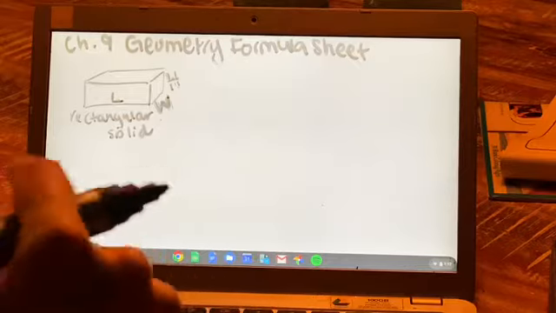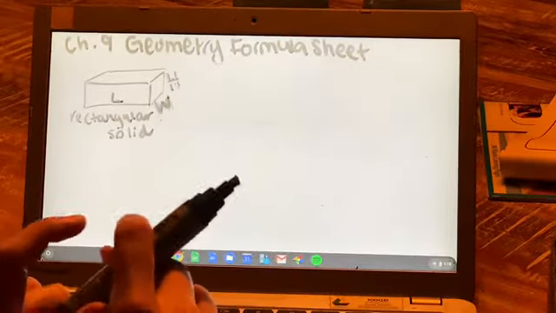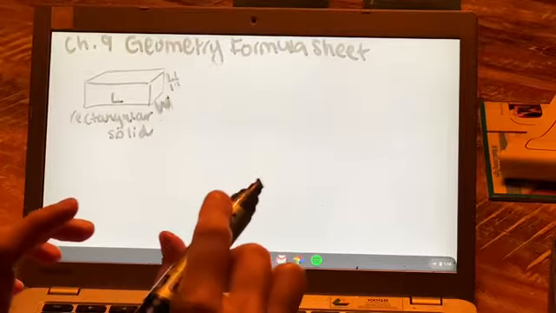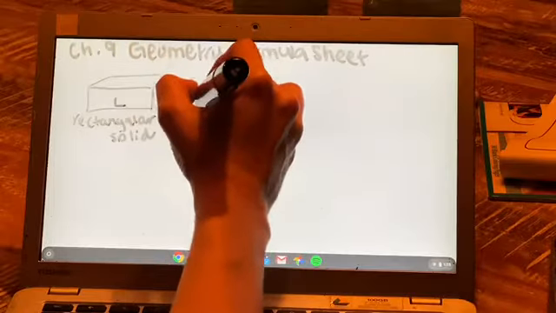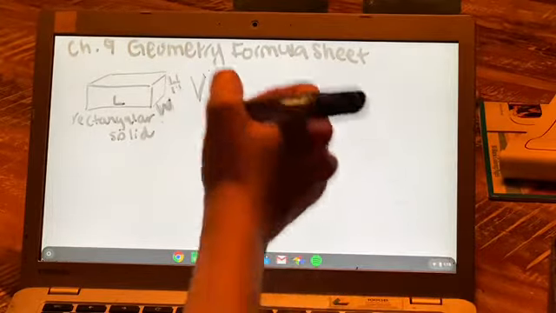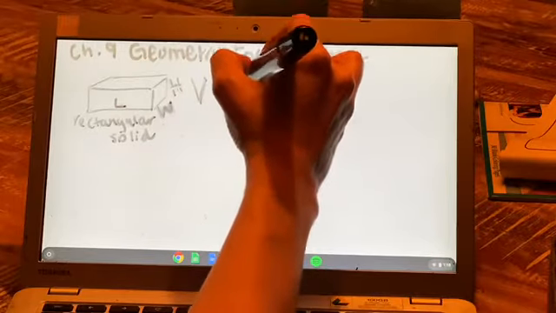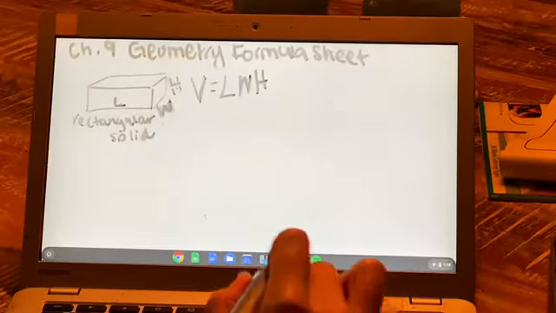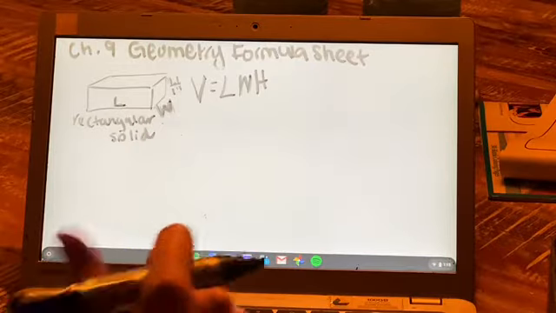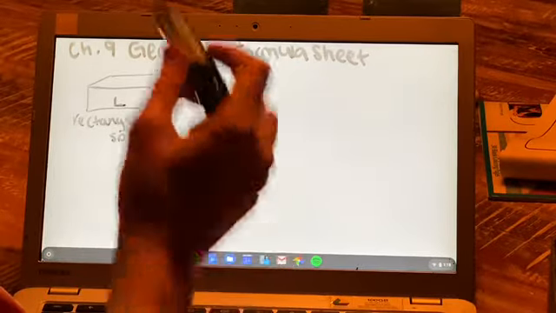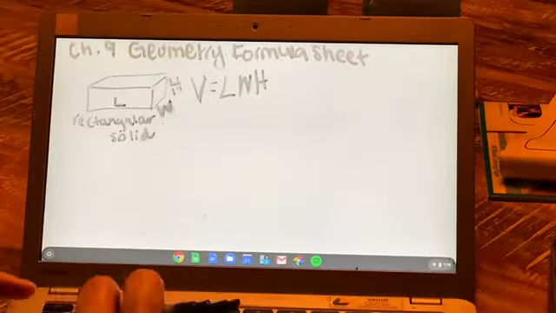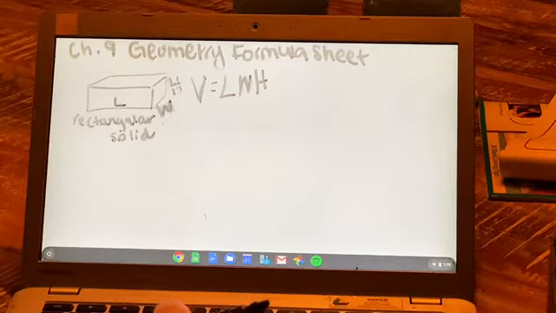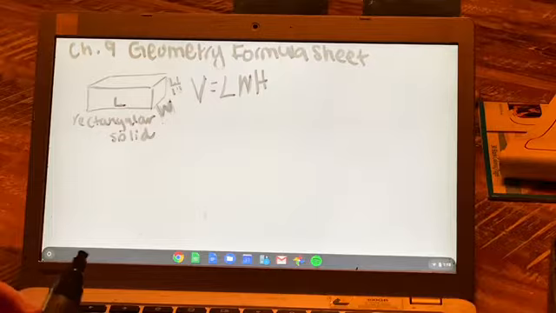Think about filling it up with little cubes. Okay, let's say this is centimeters. I could fill this up with little cubed centimeters and see how many fit inside, and that would give me the volume. So we're doing volume now. For a rectangular solid, the volume is length times width times height, right? And of course, with centimeters, if we solve this, our answer would be in centimeters cubed. So please, please, please be really careful with your units. I don't want you to get confused on the quiz or just in general. Make sure you understand your units. So the volume of a rectangular solid is length times width times height.